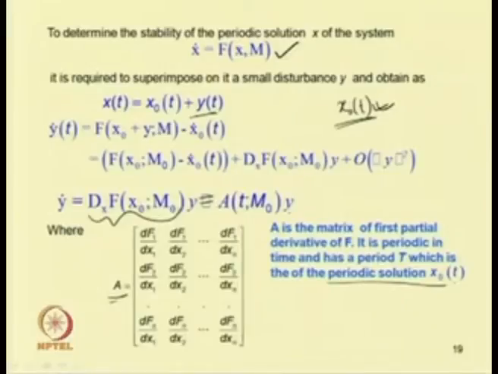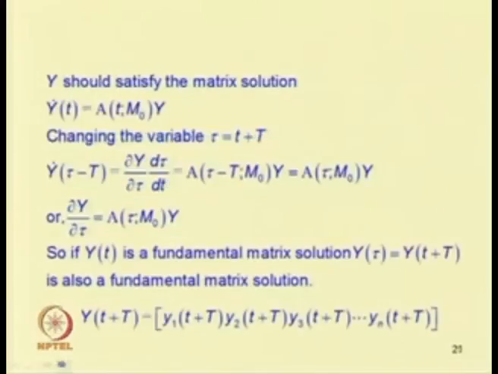If it satisfies this, then we can write Y dot(t) equal to A(t, m0) Y. Changing the variable, writing tau equal to t plus T, where T is the period of this solution, one can write Y dot for t as tau minus T. So, Y dot(tau minus T) equal to dY by d tau into d tau by dt by applying the chain rule.